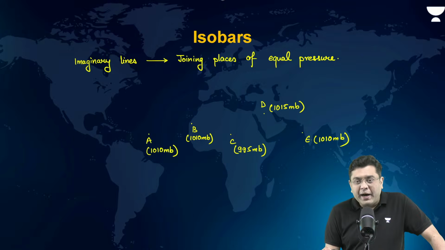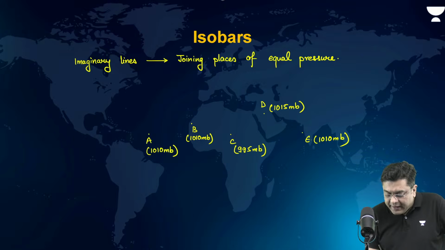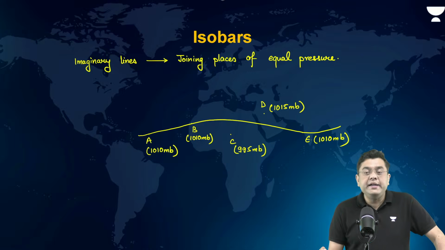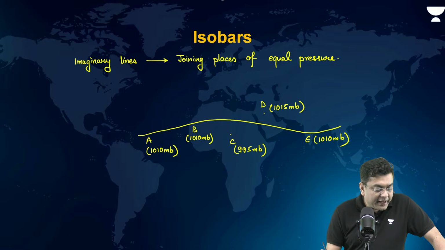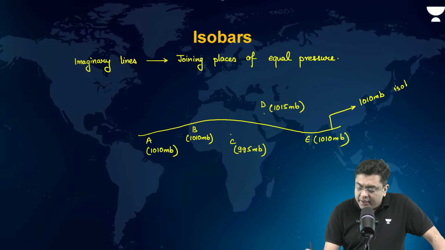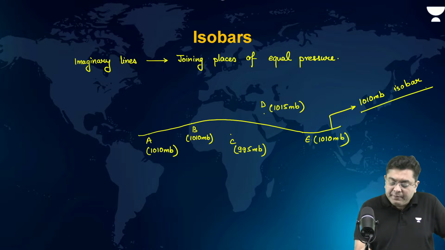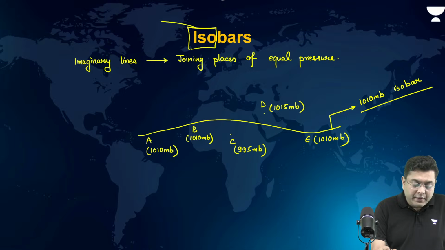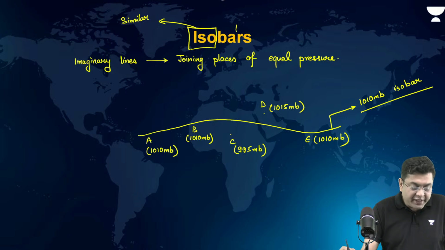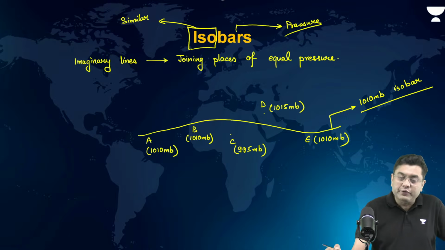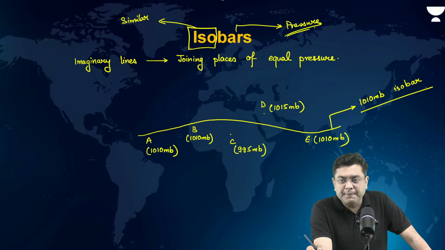So the isobar will be basically the case of A, B, and E. This isobar will be the 1010 millibar isobar. Here, iso represents similar, bar represents pressure. So it is a line joining places of similar pressure.